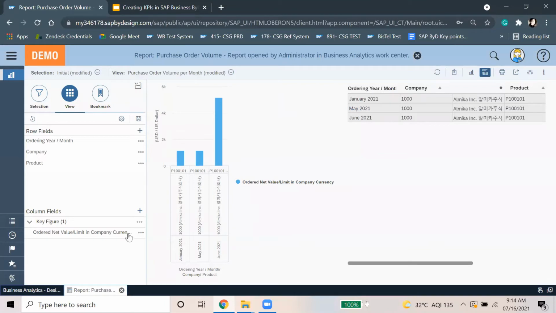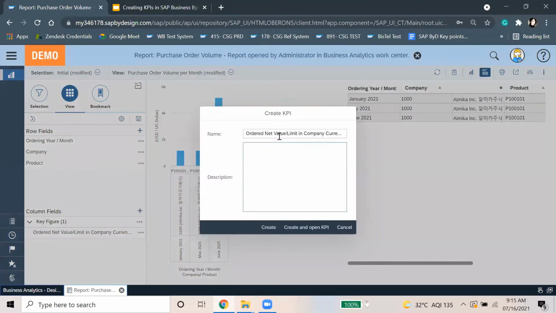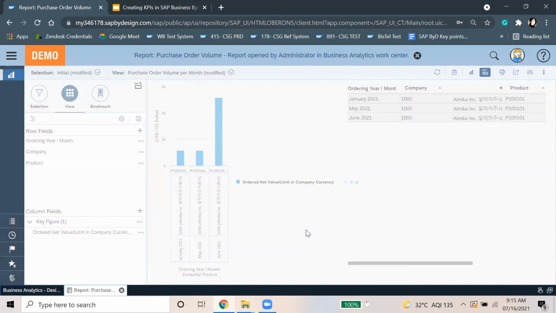When your report is ready, you can just go here and click on create KPI. You can give it a name, whatever you want. Now click on create and open KPI. From here directly you will have the KPI screen where you can do the filters and then accordingly make your KPI.